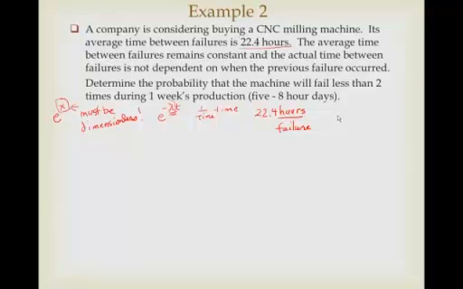Now watch, if you put this up into e to the lambda t, well, wait a minute. If we said, and this is wrong, if we stuck that 22.4 hours per failure in, and then put in t here, we'd suddenly have some kind of bizarre units like hours squared per failure or something.